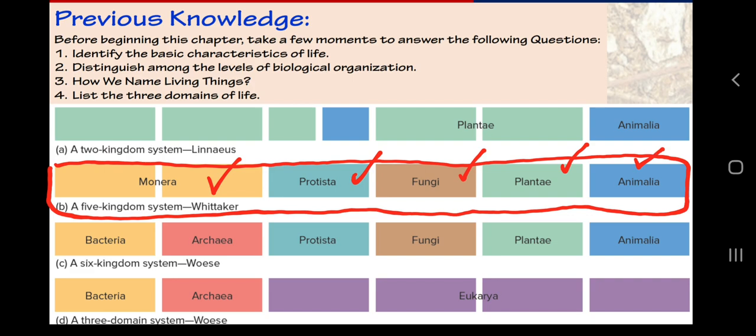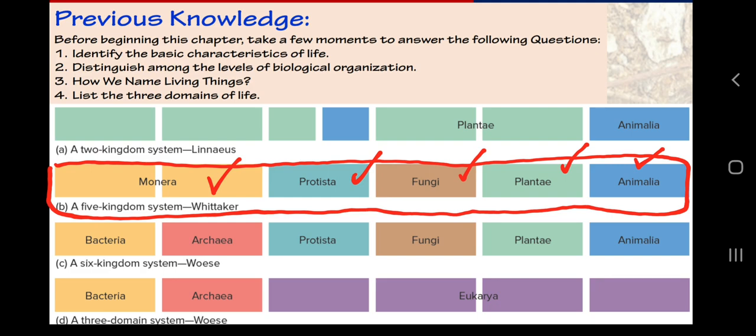So we had the idea and the basis of classification. What were the characters that this classification was based upon?